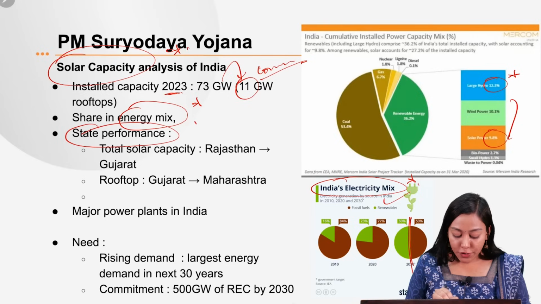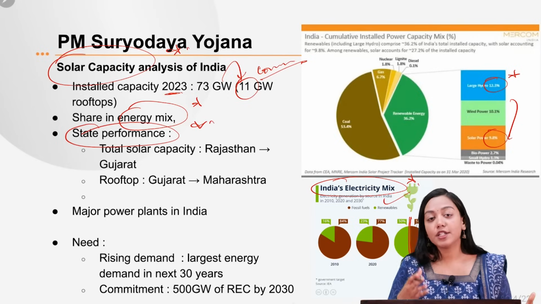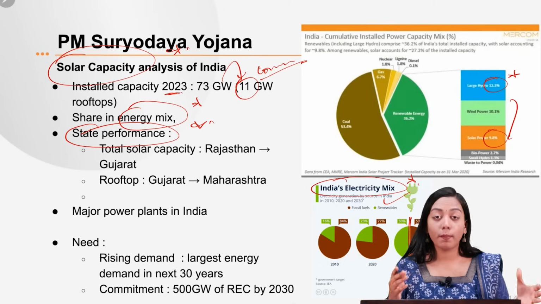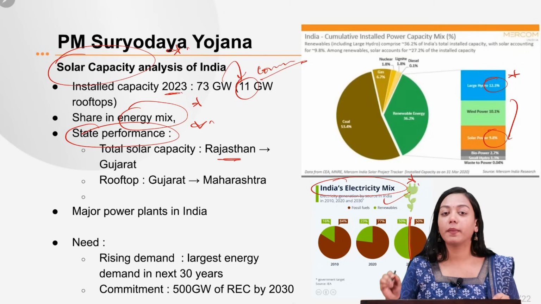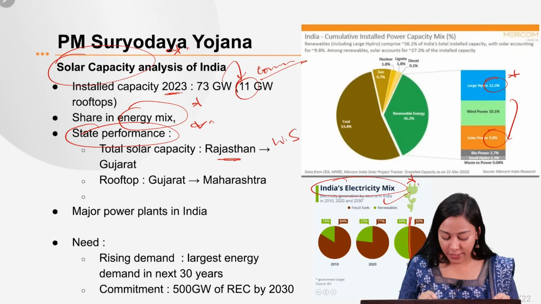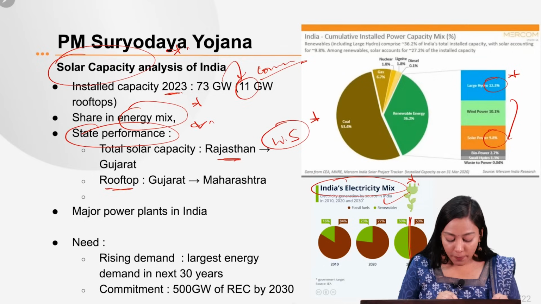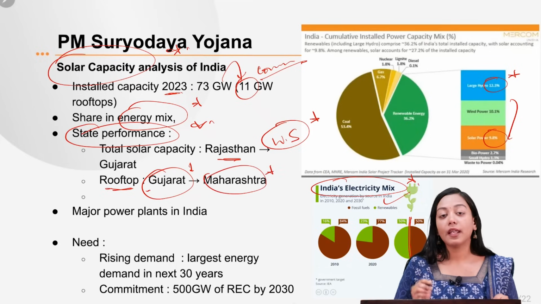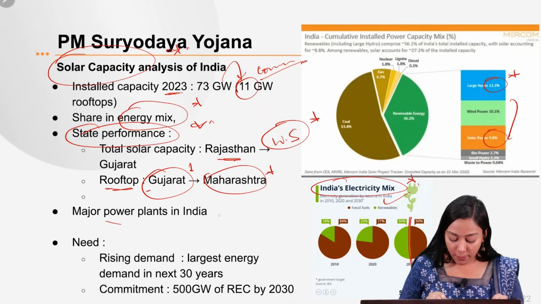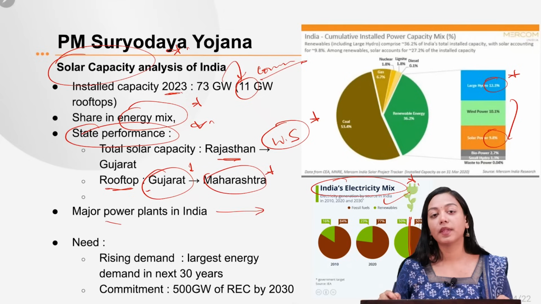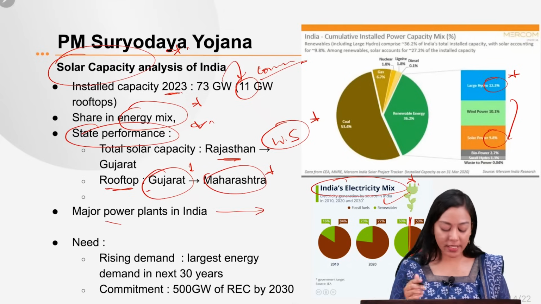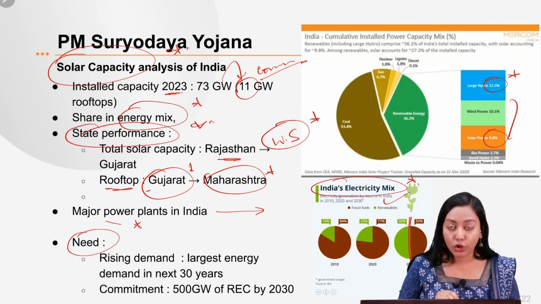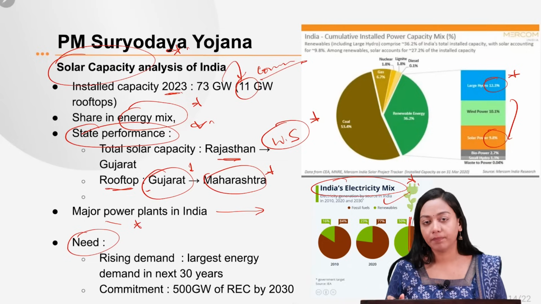What about the individual state performance? The largest installed solar capacity is shown by Rajasthan, followed by Gujarat, both of them the western states of India, whereas in the rooftop installed capacity, Gujarat stands first, followed by Maharashtra. Now we will also read about the major power plants in India from the prelims point of view, but before that, let's also understand the final need to revamp this particular scheme.